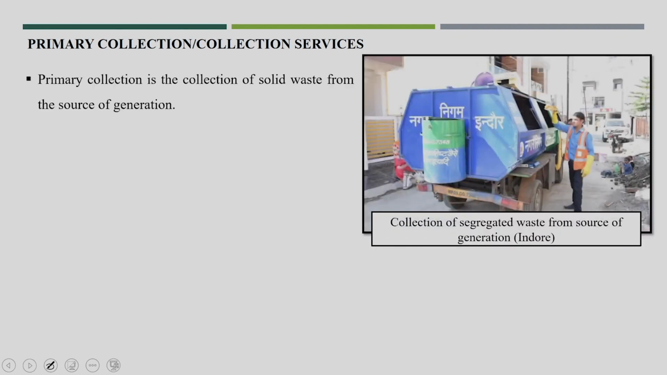Now, there are different kinds of collection services, like primary collection is from the source of generation collection. This is another photo from Indore. Now, here it is collected as source separated collection. So, I was talking about the dry waste, wet waste and domestic or household hazardous waste in different parts.